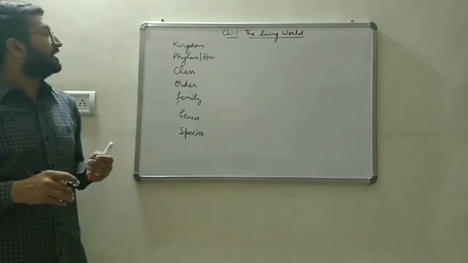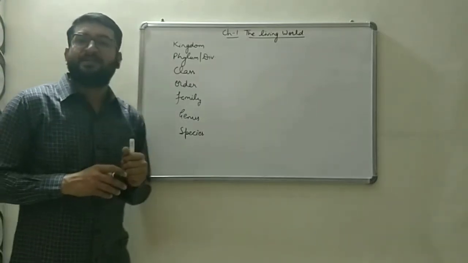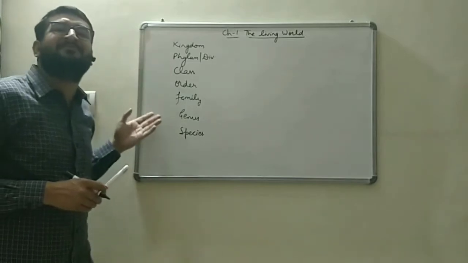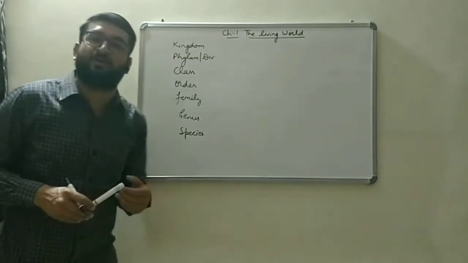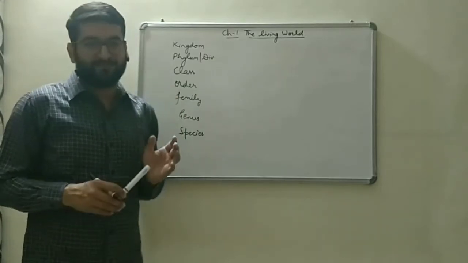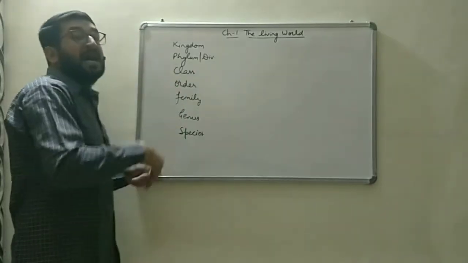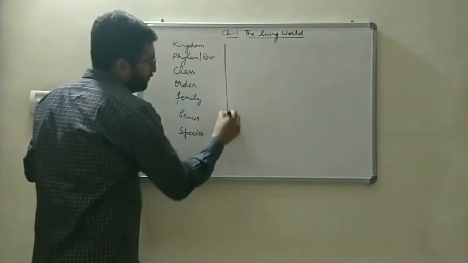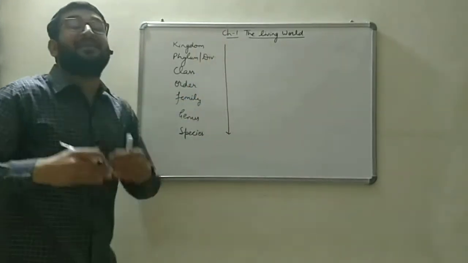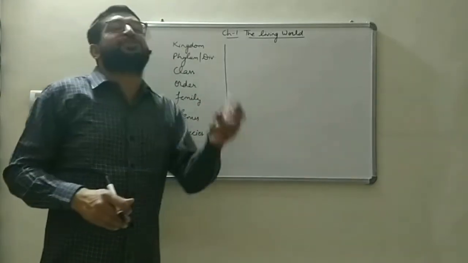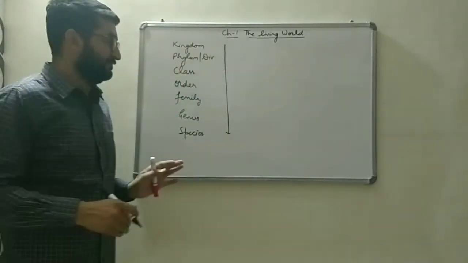In the last video, I explained to you about all these taxons. Taxons are the individual hierarchical levels in which we arrange a particular organism, in which we classify a particular organism. This is in a hierarchical, fixed order. If we go from top to bottom, the similarities keep on increasing, but the number of different organisms keeps on decreasing.